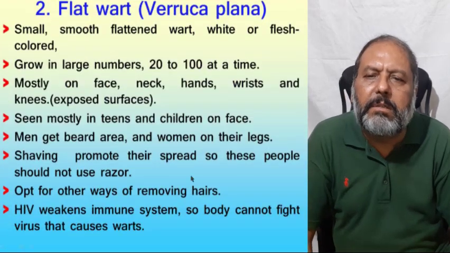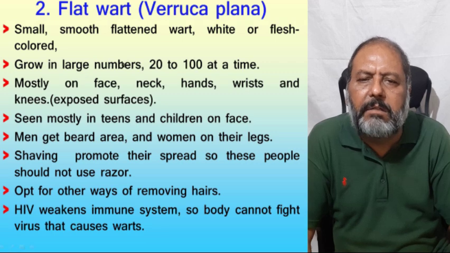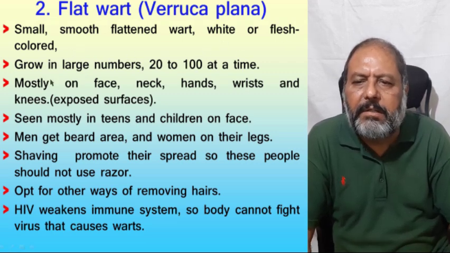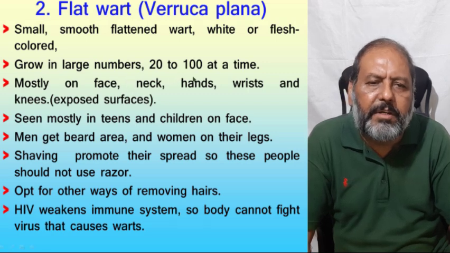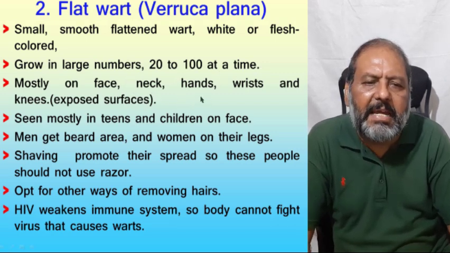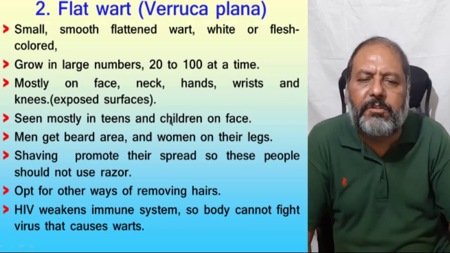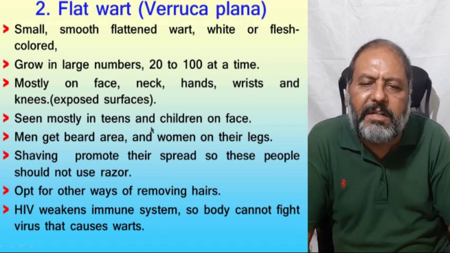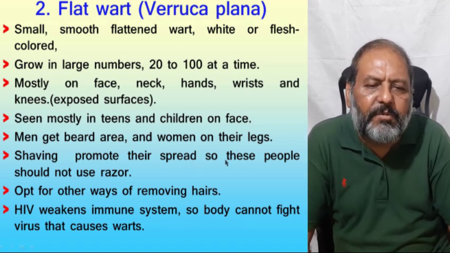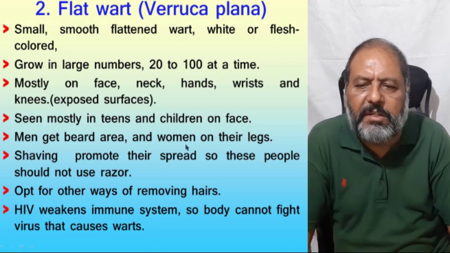Now the number 2, flat wart, is called verruca plana. These are small, smooth, flattened warts, white or flesh colored, growing in large number, about 20 to 100 at one time, mostly on the face, neck, hands, wrist, and the knees, or the exposed surfaces of the body, seen mostly in the teens and the children on face. Men get them in the beard area and women on their legs, which are being used for the shaving.